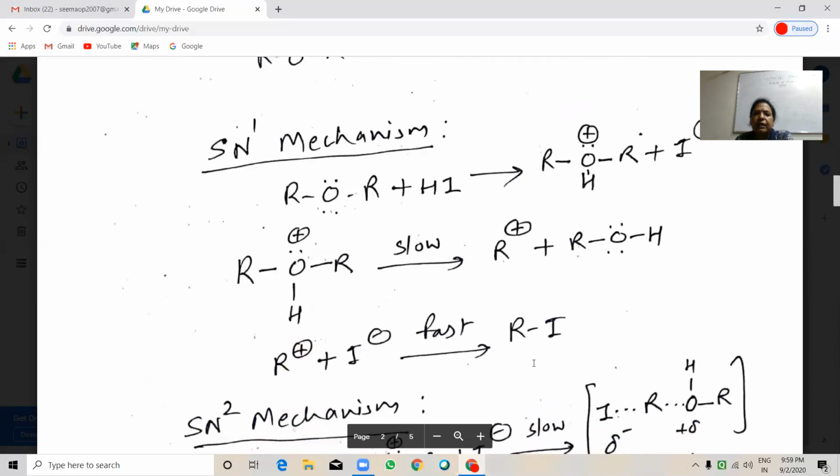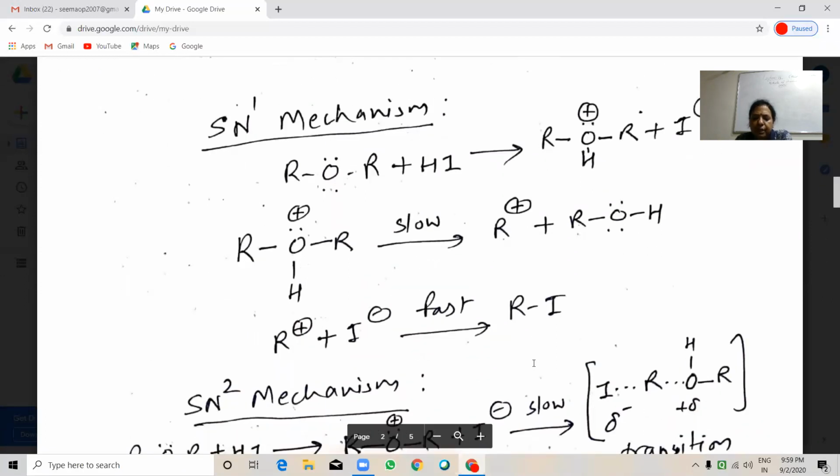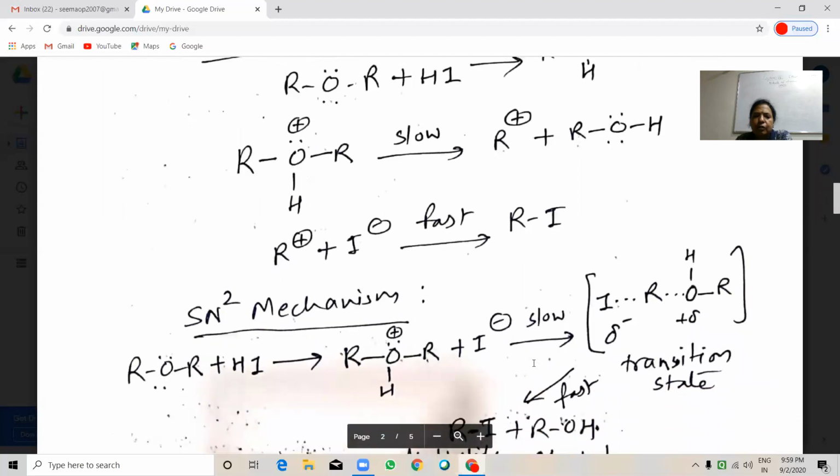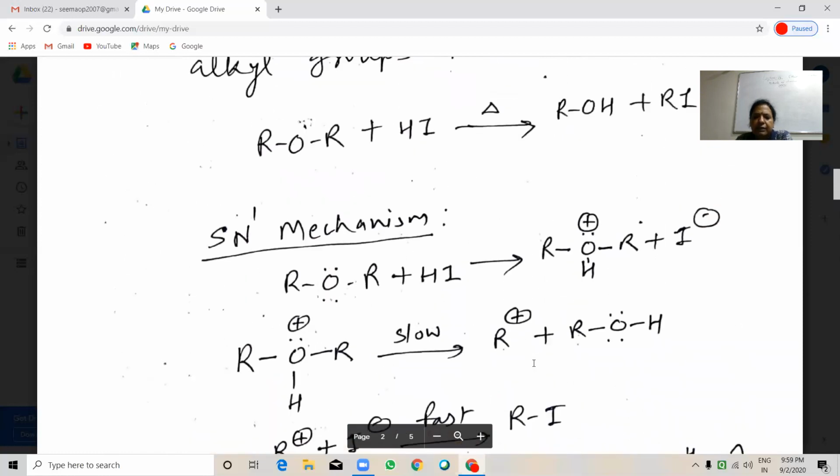Mechanism. Here two types of mechanism are observed, SN1 mechanism and SN2 mechanism. If the alkyl groups are secondary or tertiary alkyl groups, then it will follow SN1 mechanism. For primary alkyl groups, they will follow SN2 mechanism. See here, it is the general reaction we had written, but SN1 mechanism is for secondary and tertiary alkyl groups. Ether